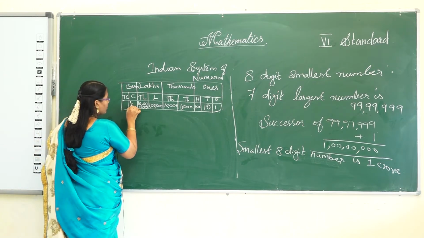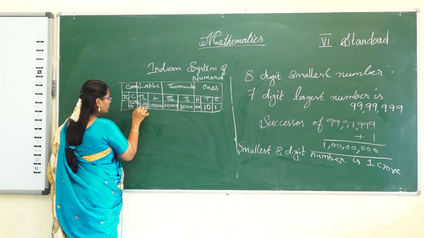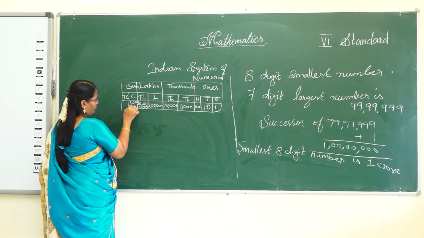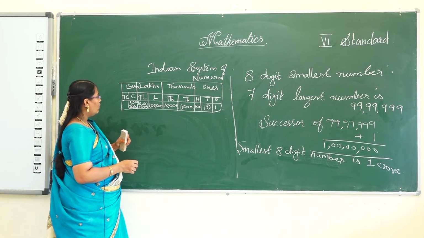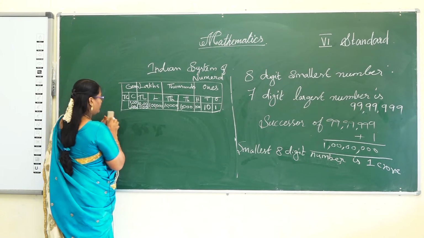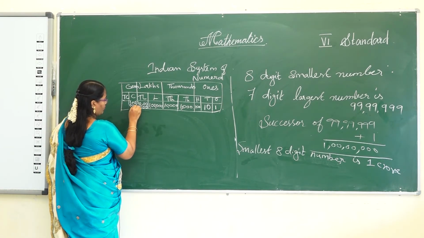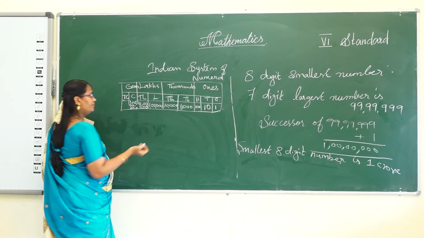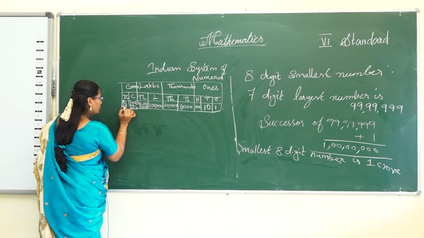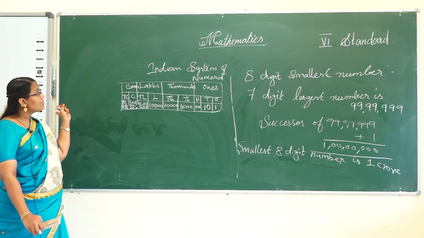Afterwards 10 crore. Okay, this is the Indian system of numerals.